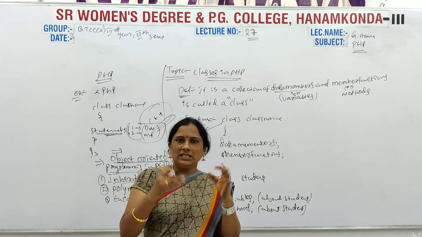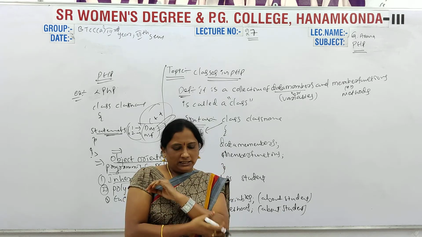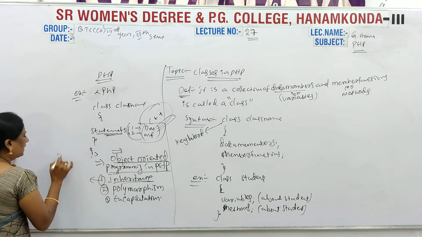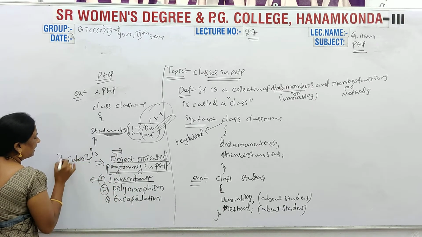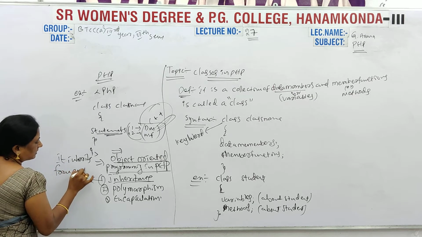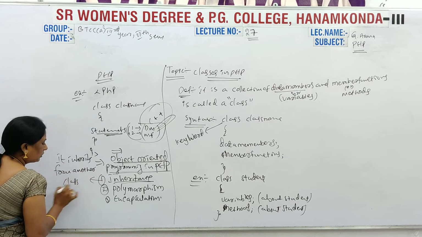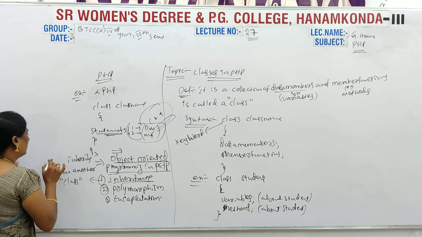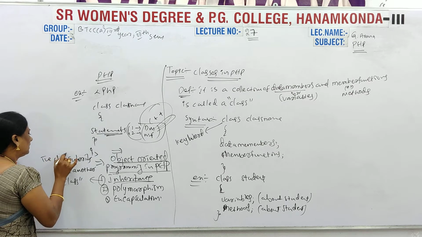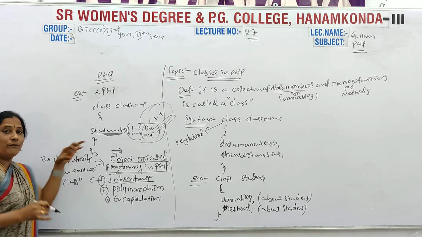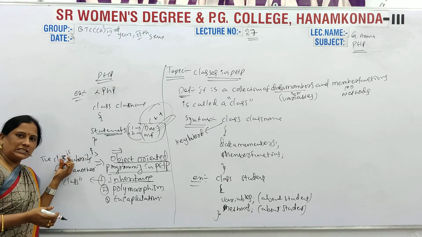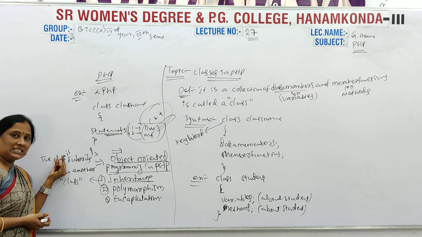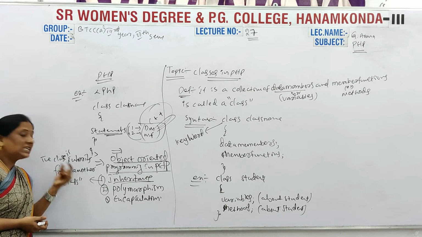So what is inheritance? Simple, inheritance means it inherits from another class. So this is the inheritance. Here also we have to write the class that inherits from another class. Suppose we have one class, this class inherits from another class. So which class is which? This class is the derived class, and that class is the base class.